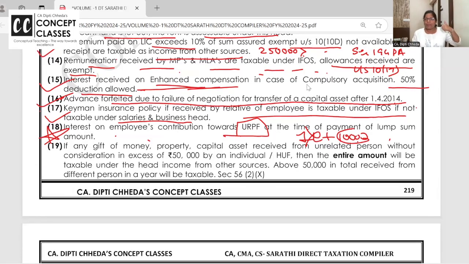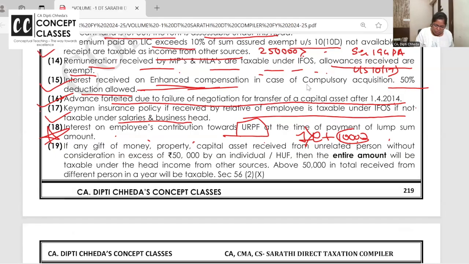Clear to all of you? PPF interest is exempt. URPF interest is taxable here, but on the employee's own contribution. Ma'am, what about employer's contribution and interest? That's taxable in salary chapter.